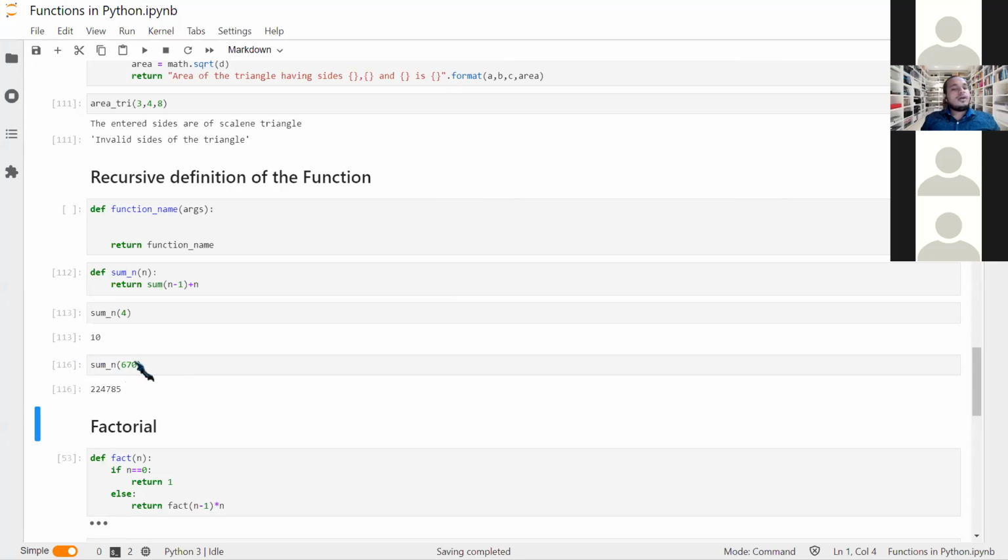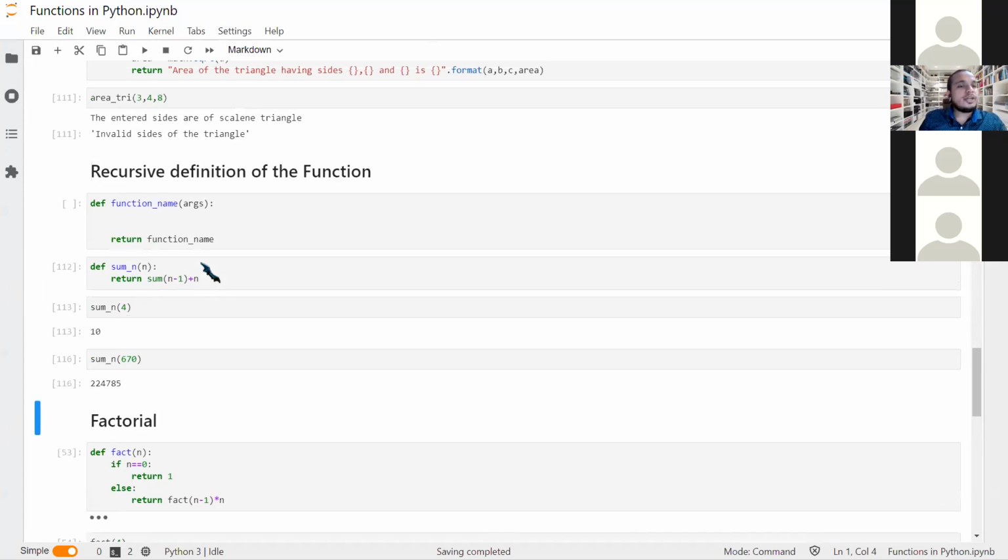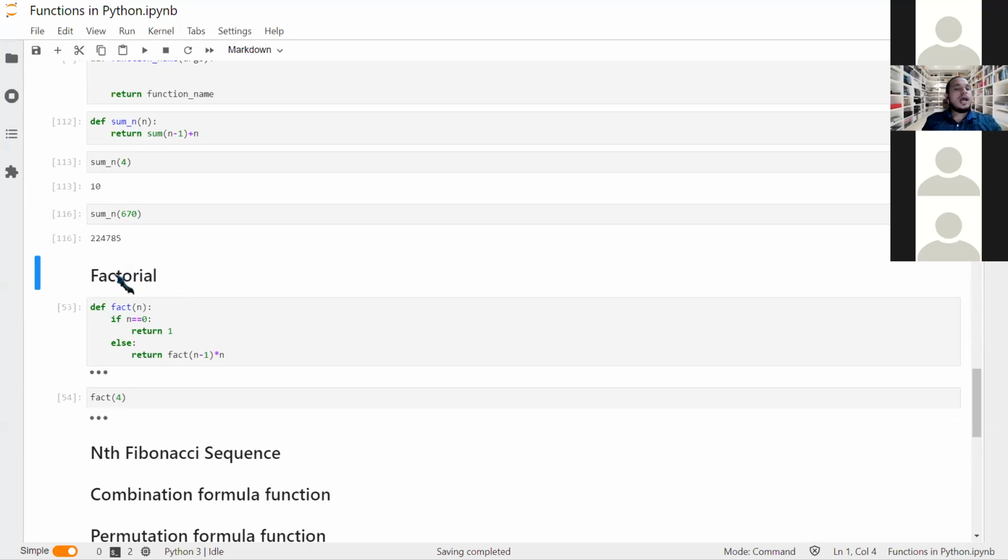So now we want to just notch up against creating recursive functions. I'm using this function to create the function to get the value of the factorial for the argument n entered. So now we will be defining this function.